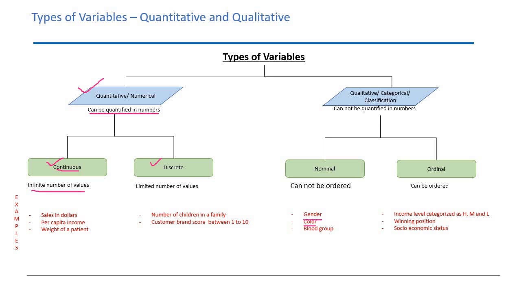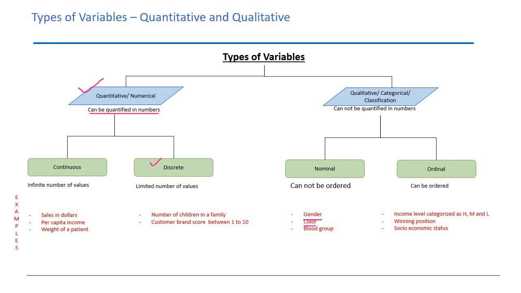So the income can be $500 and 1 cent, $500 and 2 cents, $500 and 3 cents, $1,000 and 10 cents, $1,120, and so on. So there can be infinite possible values between the two data points. So the numerical or quantitative variables which have infinite possible values are called continuous variables. The examples of continuous variables are given at the bottom: sales in dollars, per capita income in a country, weight of a patient. Weight of a patient can be in decimals as well.